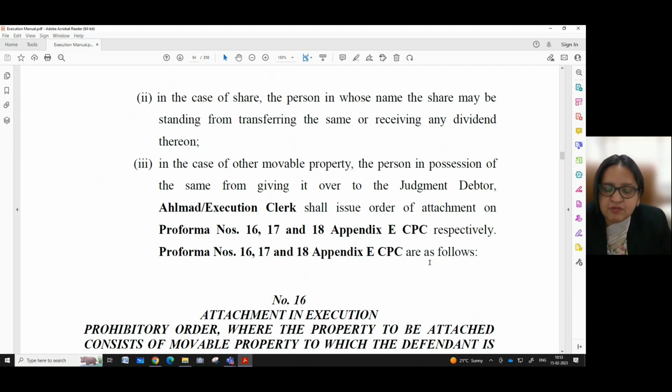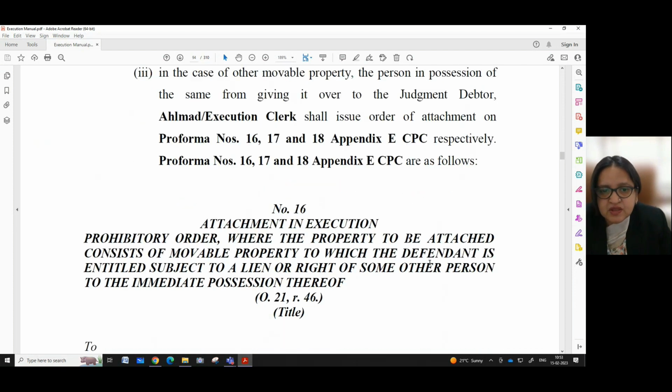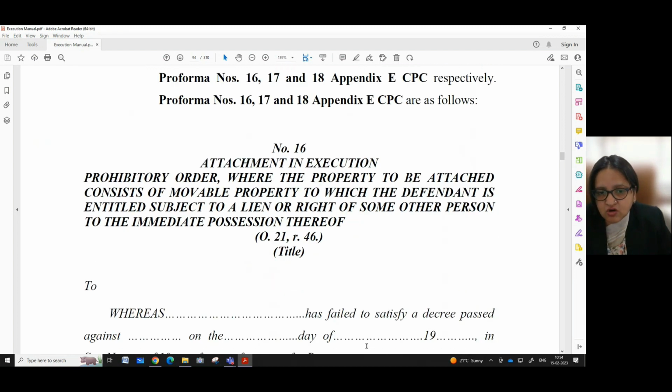judgment debtor. A clerk or execution clerk shall issue order of attachment in pro forma number 16, 17, and 18, Appendix E, CPC, respectively. Pro forma number 16, 17, and 18, Appendix E, CPC are as follows. Now, pro forma number 16 says attachment and execution prohibitory order, where the property to be attached consists of movable property to which the defendant is entitled, subject to a lien or right of some other person to the immediate possession thereof, under Order 21, Rule 46. Here we have to write the title of the case.